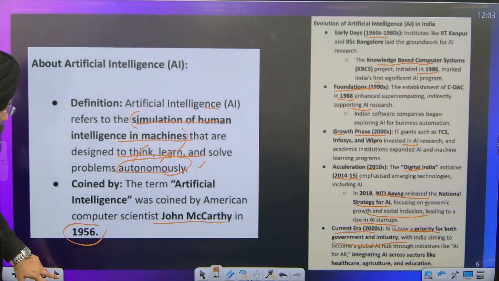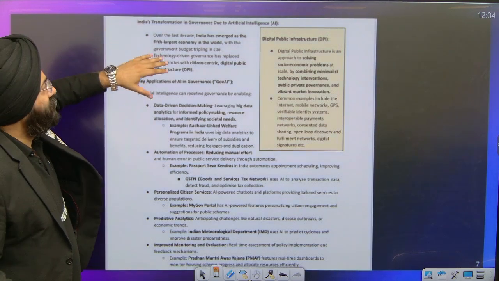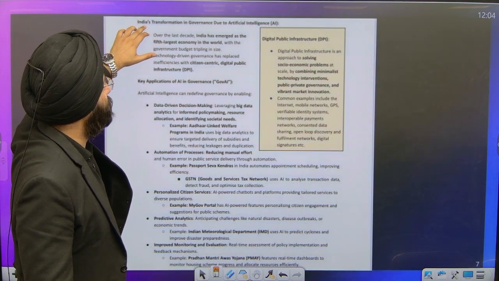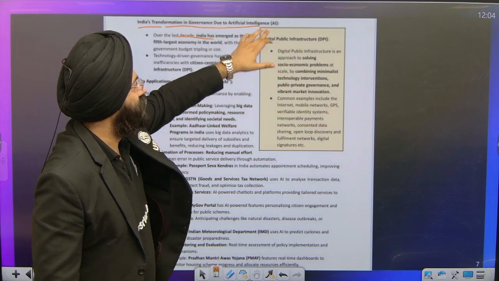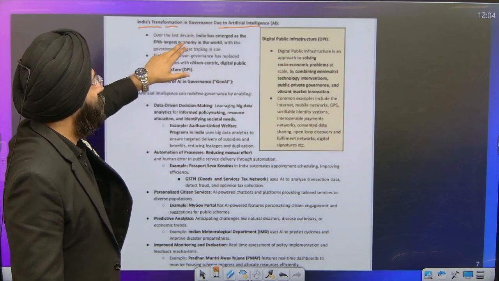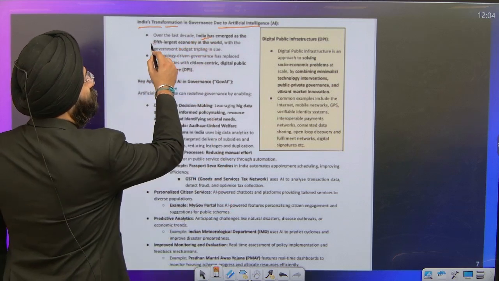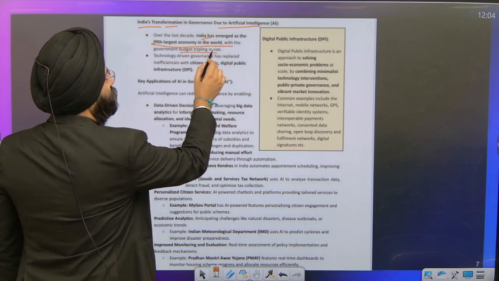Now let's move ahead. If I look at the past aspect of India's transformation in governance due to artificial intelligence, please see. For the last decade, India has emerged as the fifth largest economy, with the government budget tripling in size.